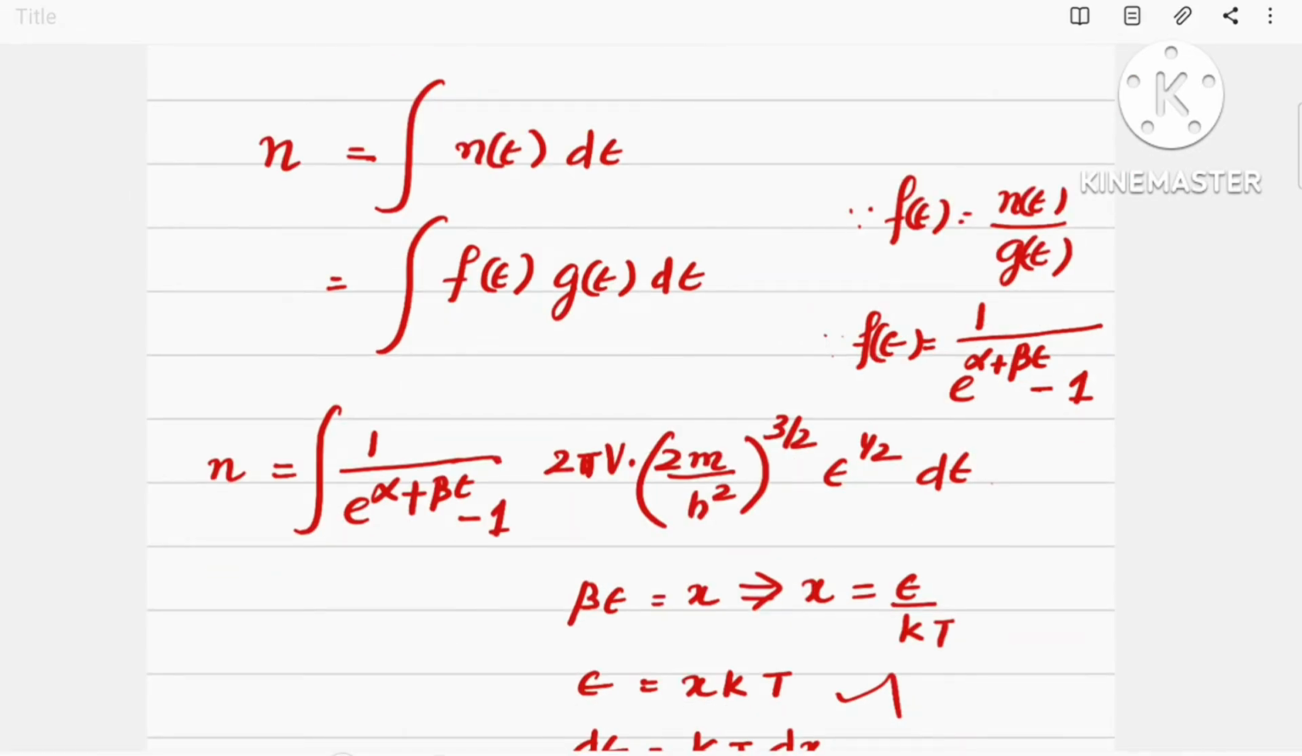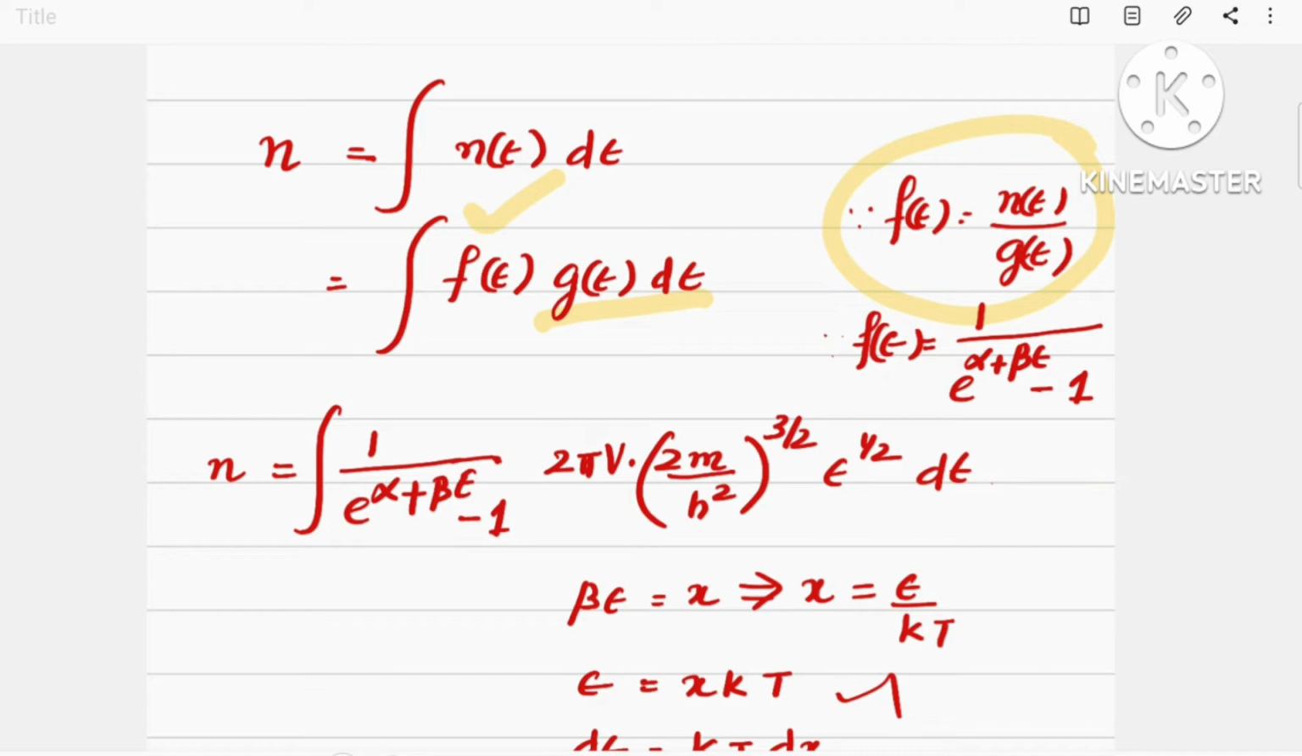Now we substitute into the equation n is equal to integral n(ε) dε. Substituting in terms of f(ε), we obtain integral f(ε) g(ε) dε, since f(ε) is equal to n(ε) divided by g(ε), and the Bose-Einstein distribution function f(ε) is equal to 1 by e raised to α plus βε minus 1. On substituting these values of f(ε) and g(ε) dε, we can obtain n is equal to integral 1 by e raised to α plus βε minus 1